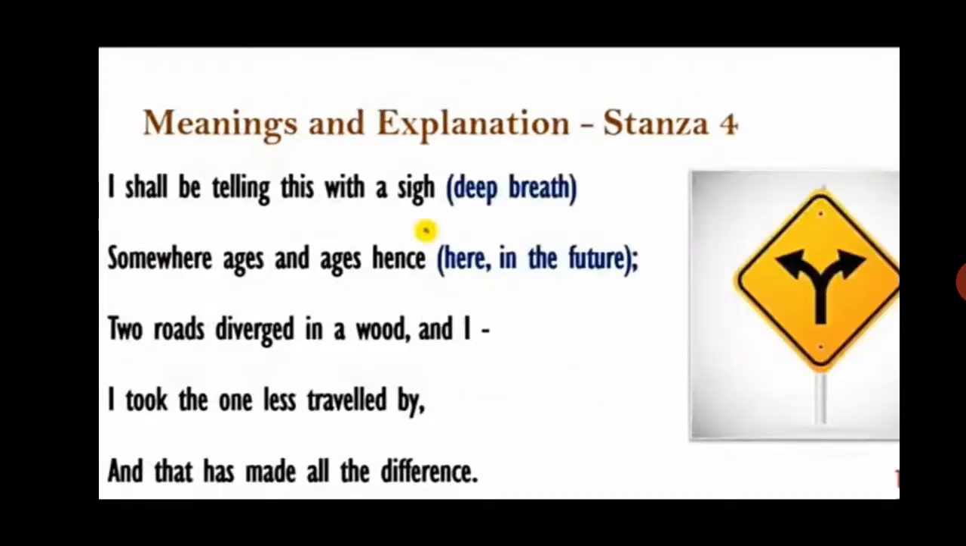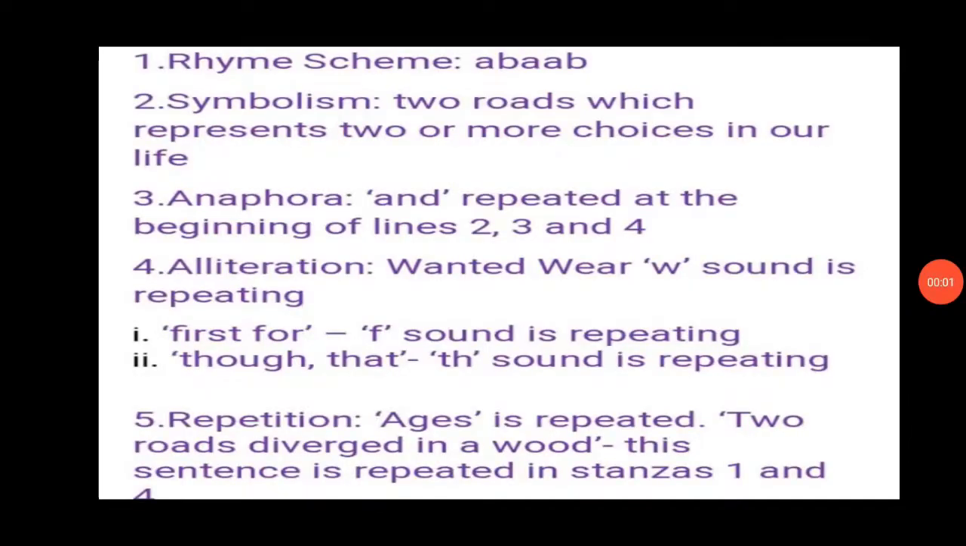Okay, again sigh, I, buy. Okay, they are rhyming. So we will give them A, and A, and hence and difference, they both are rhyming. We will give them alphabet B. Okay students, now the rhyme scheme of the entire poem is A, B, A, B.